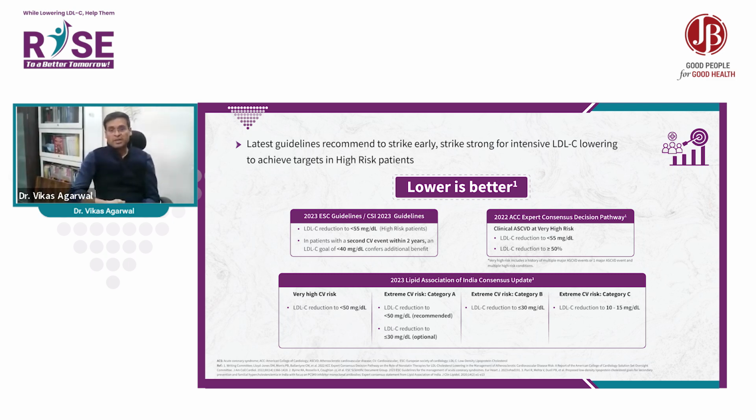In extreme risk category B, with multiple high risk features along with ASCVD, you have to maintain LDL cholesterol less than 30. In extreme category C, where the ACS event is recurrent even though LDL is already less than 30, you have to maintain LDL cholesterol at 10 to 15.